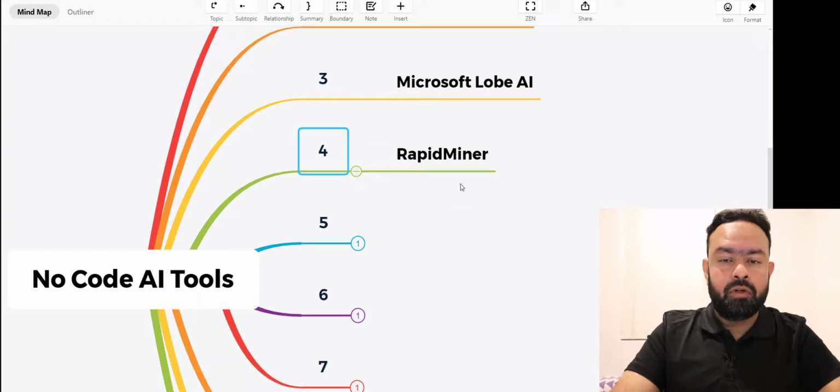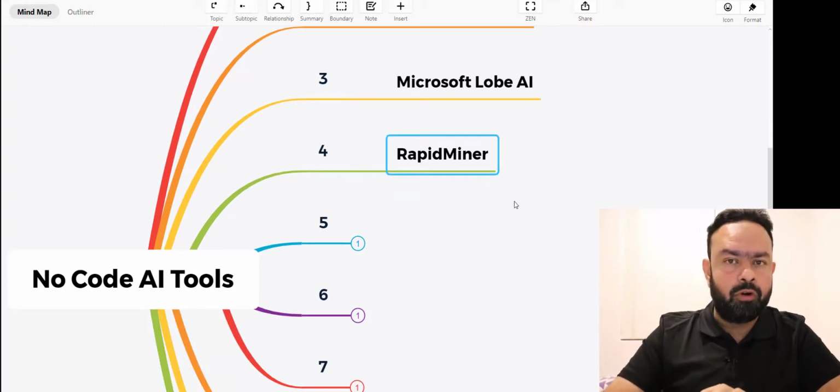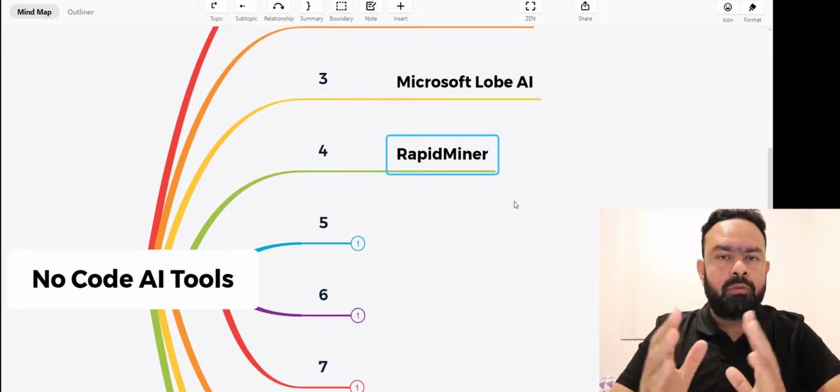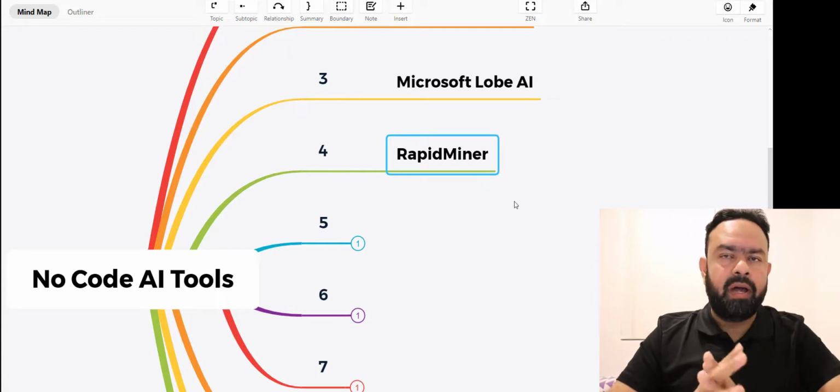Moving on, the fourth tool is RapidMiner. It's a visual workflow tool. It's a complete automation of data, right from acquisition till the usage of the data. End-to-end automation of the data pipeline, I would say.